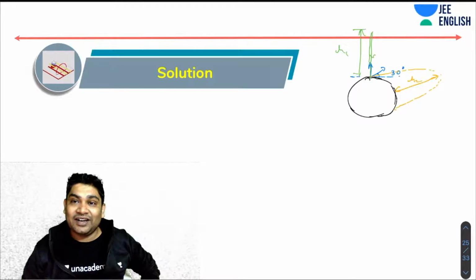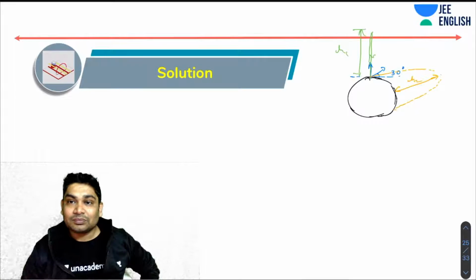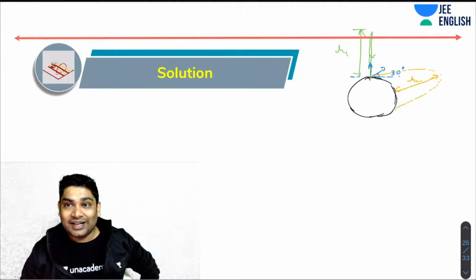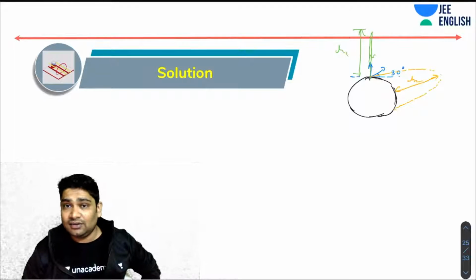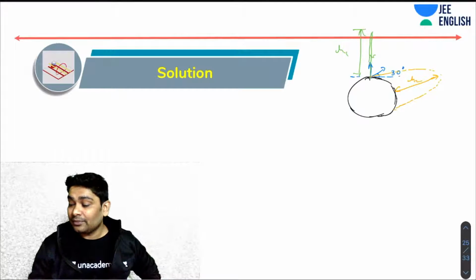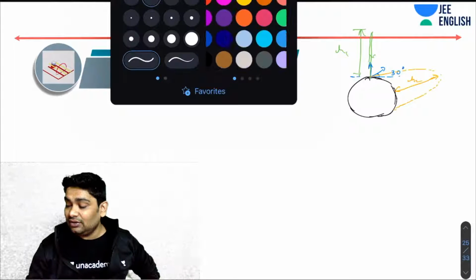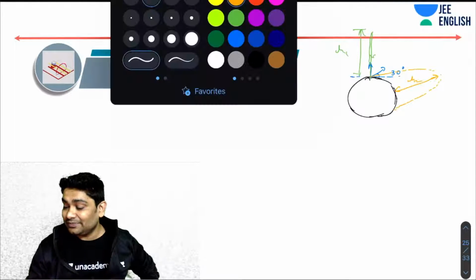You have to find the relation between H1 and H2, or find H1 and H2 separately. Try this. Finding H1 is very, very easy. That's something that you can easily do. Just apply energy conservation. That's about it. So let's solve part one first.